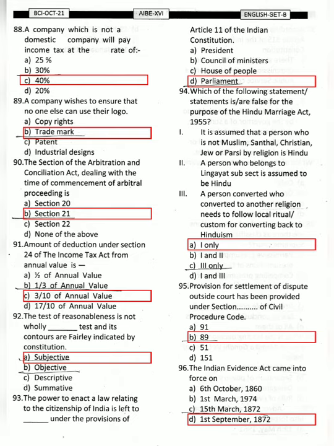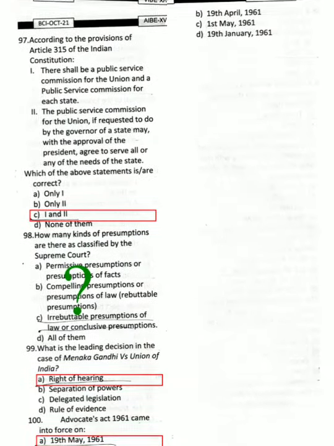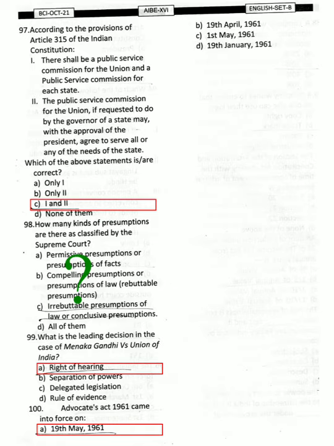Question 91, the correct option is 3/10, that is 30% of the net annual value. Question 92, the correct option is A. Question 93, the correct option is D. Question 94, the correct option is A. Question 95, the correct option is B. Question 96, the correct option is D. The correct option for question 97 is C.